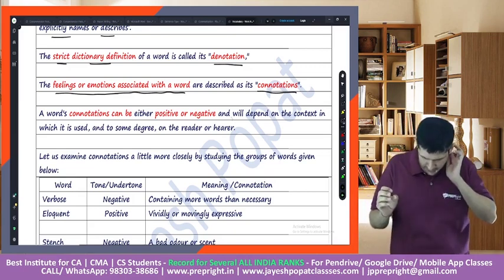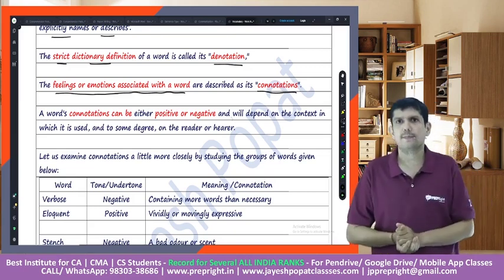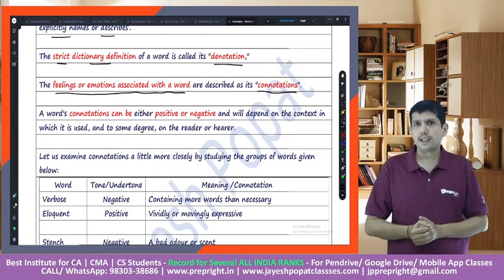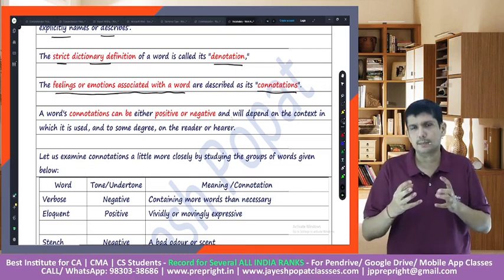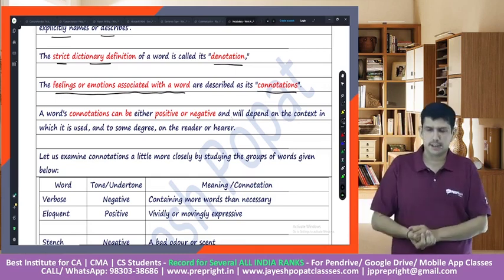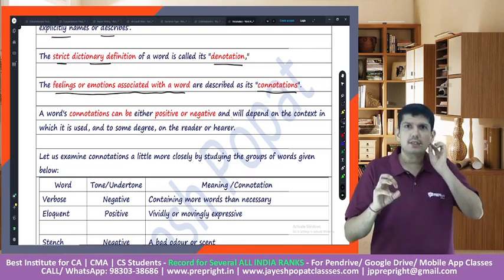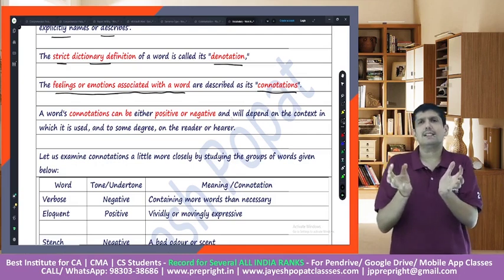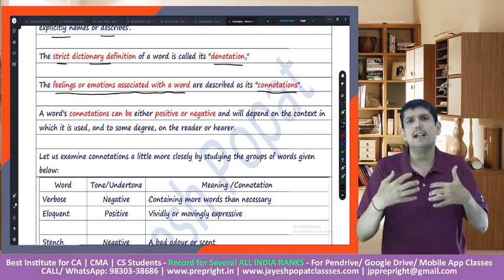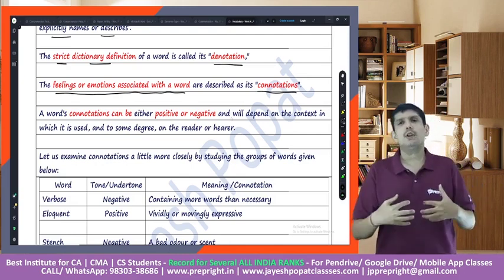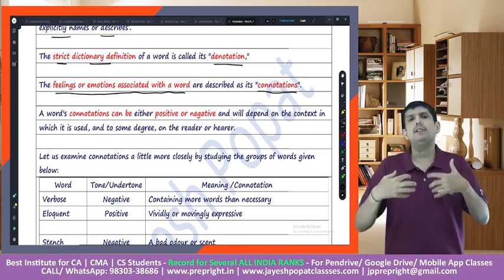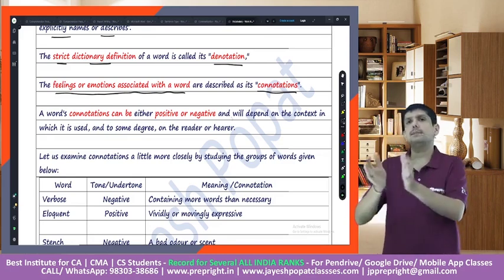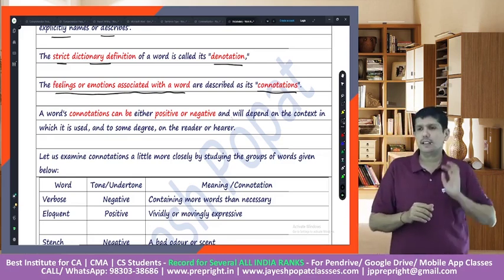Maybe if I say that this person is assertive, and if I say that this person is stubborn. Stubborn would mean jiddi, somebody who does not go back on his words. So assertive and stubborn, both are more or less related. Assertive means that if I am saying something, I will stand by it. Stubborn would also mean that if I am saying something, I will stand by it. But assertive looks more positive as compared to stubborn. Stubborn has a negative meaning.